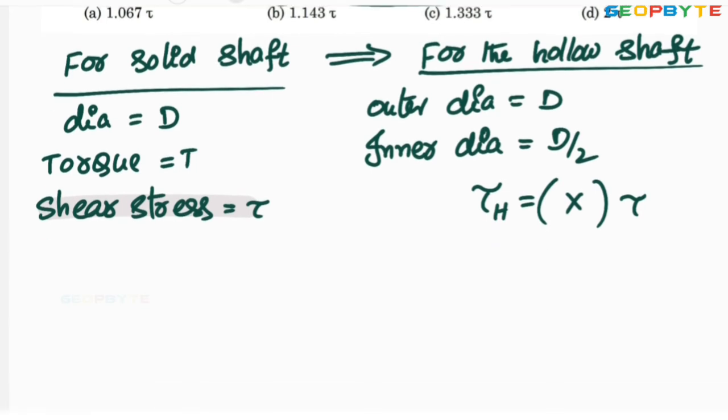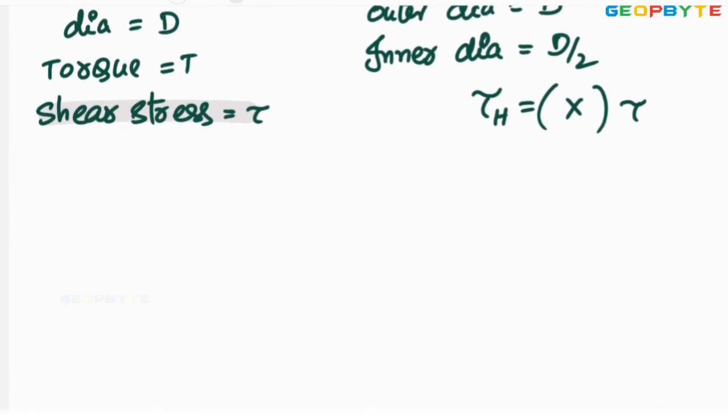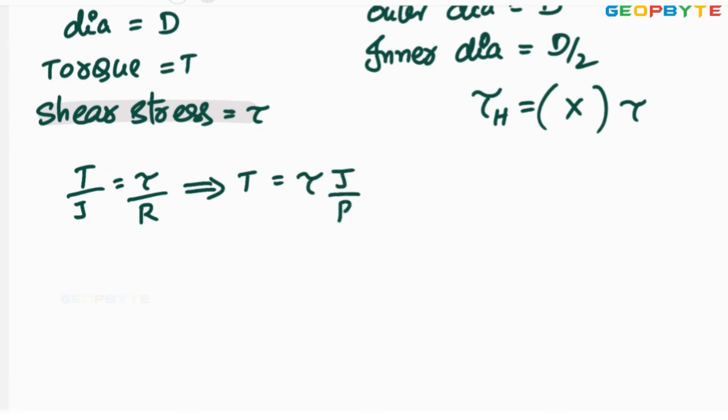The torsion equation is T by J equal to tau by R. From this, T equal to shear stress into J by R, which is tau into J by R equal to Zp. The torque T equal to shear stress times the polar section modulus Zp.